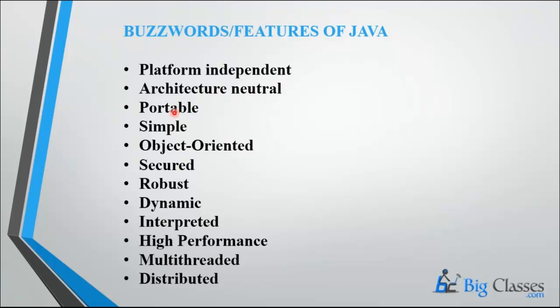Portability means being able to execute a Java program on any machine: a mobile, a laptop, a tab, a system, any ATM machine or payment billing machine. Anywhere the Java program can be executed. That is the portability nature, irrespective of the machine.